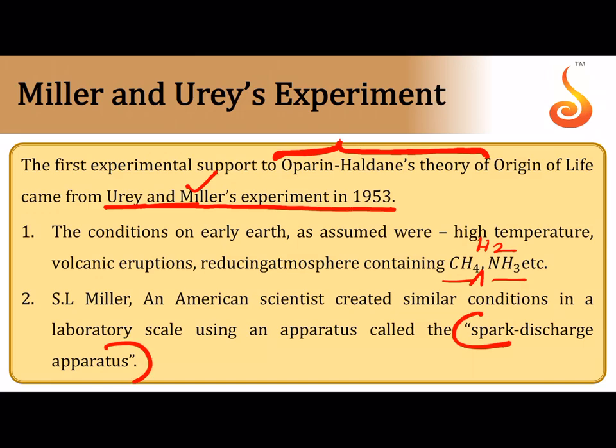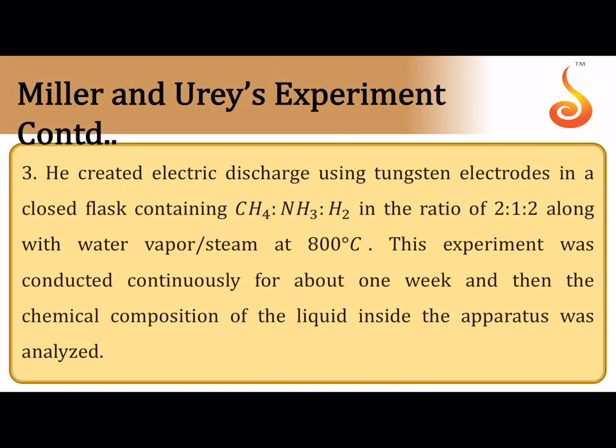And they also set up an apparatus, like I told you. The apparatus was called the spark discharge apparatus. In this apparatus, they carefully let in this mixture of gases. There was steam at 800 degrees centigrade. They did not let in oxygen. Please remember, they maintained an airtight apparatus to simulate the condition that existed in the prebiotic earth, where there was absolutely no oxygen in the air. It was considered to be a reducing type of atmosphere. And then they left this apparatus running.